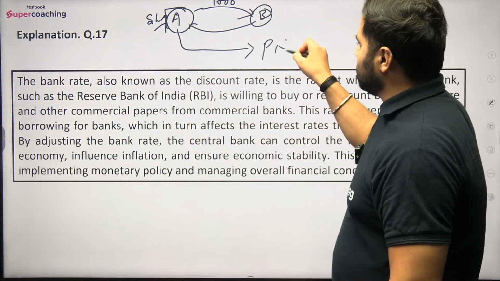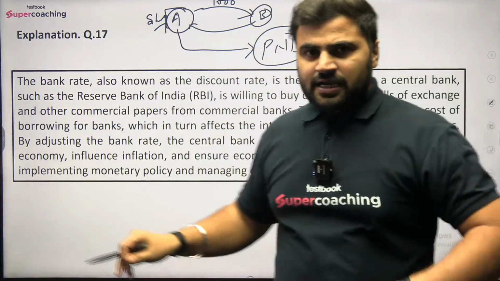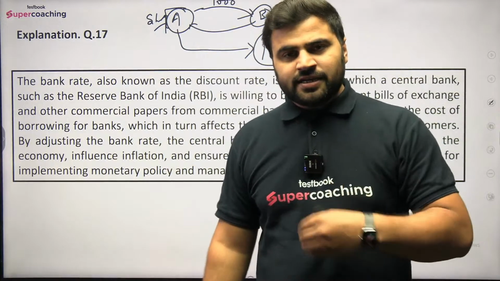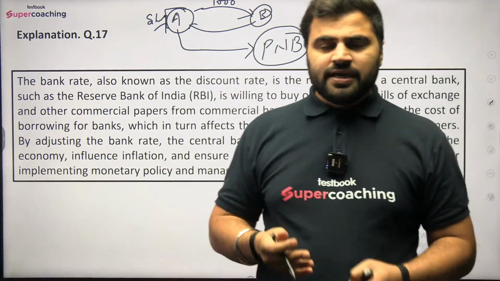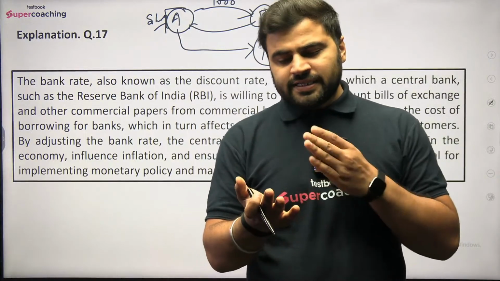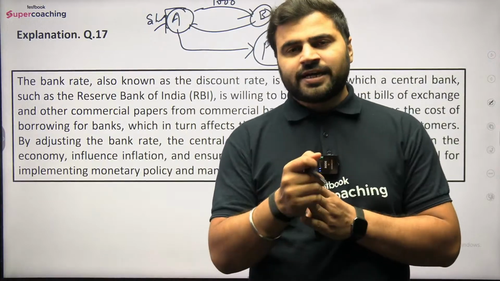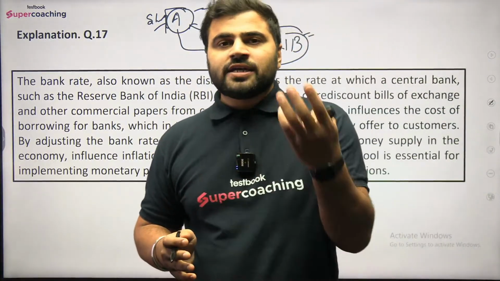He can go to the Punjab National Bank and present that commercial bill that B has given to A. So A can give that particular commercial bill to the Punjab National Bank and ask for the money. This commercial bill will be honored after 20 days because 10 days have already elapsed. So that will be honored by Mr. B after 10 days. Meanwhile you can keep it and you can give me the cash, right?